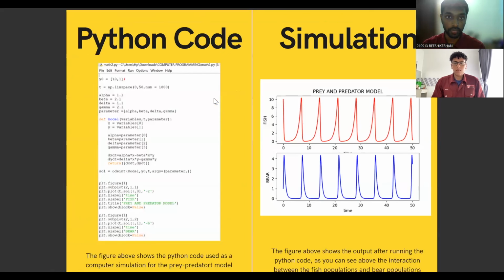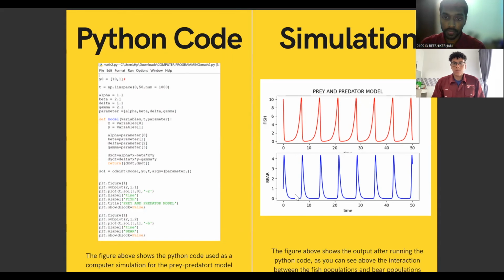So, in order to make our prey-predator model even easier to understand, I've made Python code here, and I've listed all the Python code. Once we run it, we get the model. These are the models. I've made two different perspectives, one for fish and one for bear, but we can use both models to explain at one time.